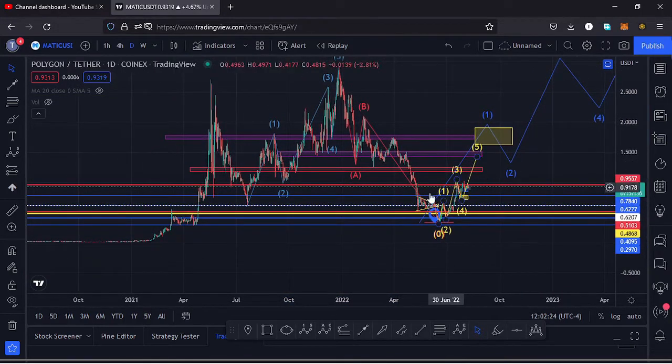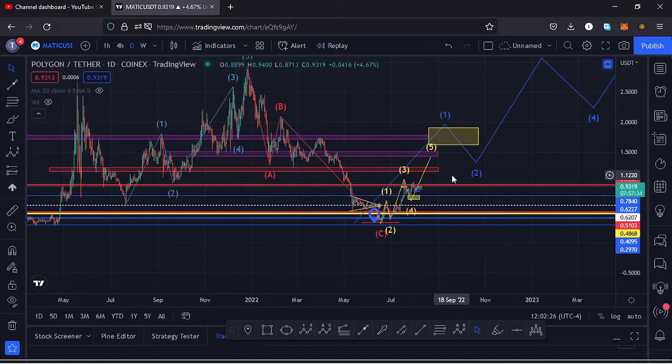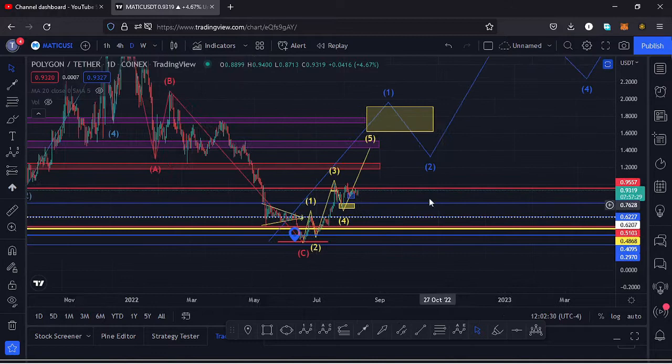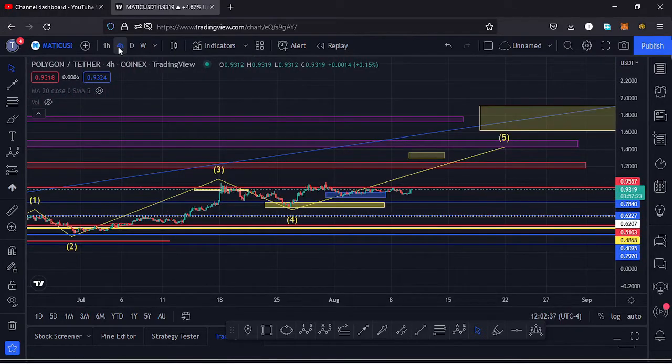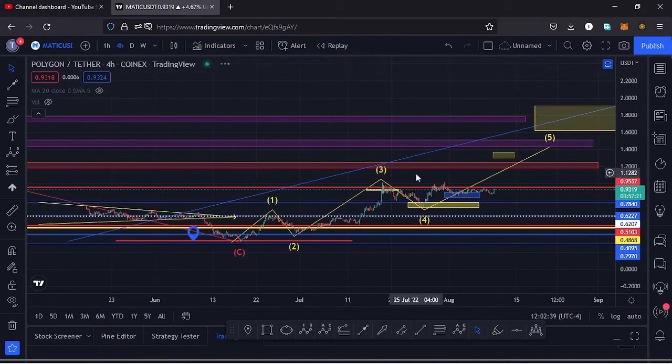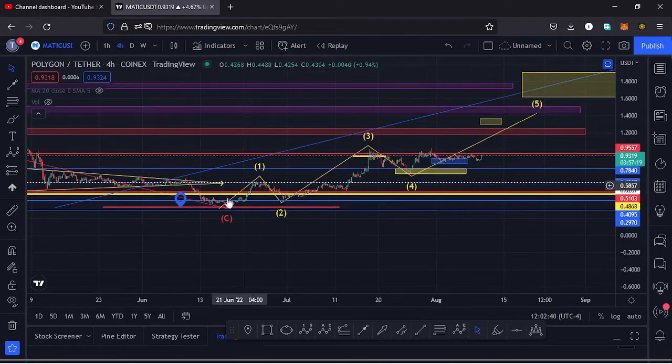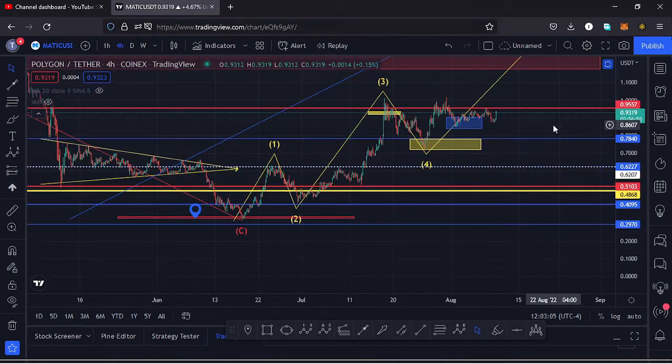And also within a wave 5, we expect to see fractal waves in formation, and I believe that is the movement that we are seeing here on the charts. If I jump to the 4-hour chart for a better view, here on the 4-hour chart you can see that within a wave 1 to the upper side we expect to see fractal waves in formation, and this is what I want to discuss in this video and give the key scenarios that I expect to play out, basing it